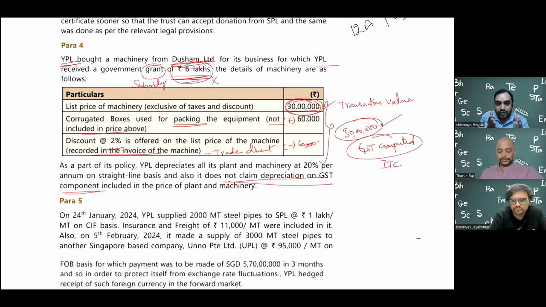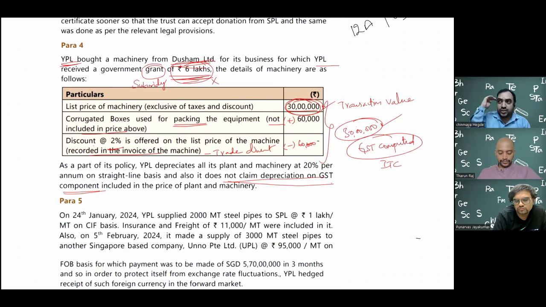Mathematically, you see it has no impact, because 30 lakh, if you apply 20%, you get 6 lakhs. Correct. And if you apply 20% on 24 lakhs, I think you get 4.8 lakhs. So 4.8 lakh is net depreciation. If I show the gross method, overall depreciation is 6 lakh, 30 lakh into 20%. And the grant of 6 lakh will be spread across 5 years, which is 1,20,000. 6 lakh minus 1.2 also comes to the same 4.8 lakhs. So on a net basis, profit is not impacted, but balance sheet reporting is different.